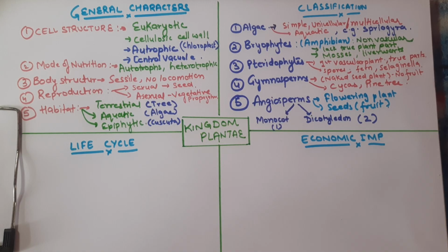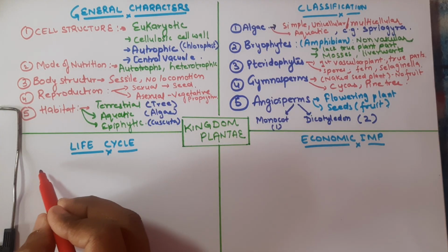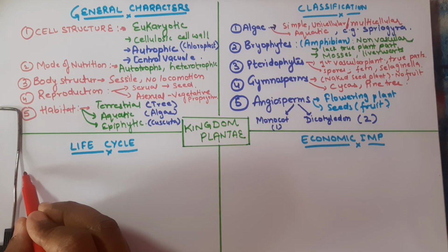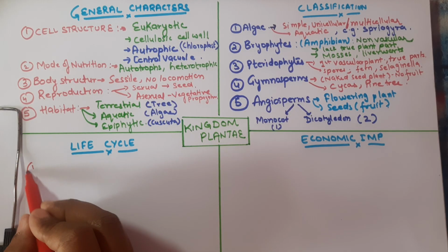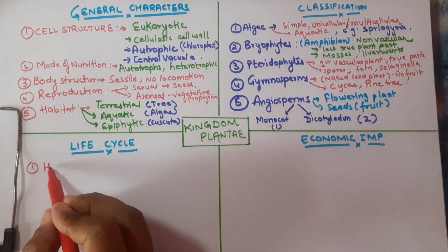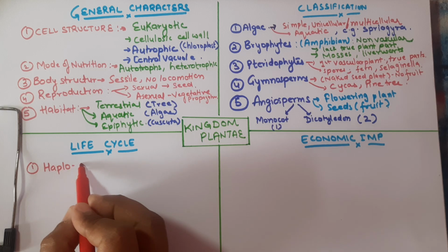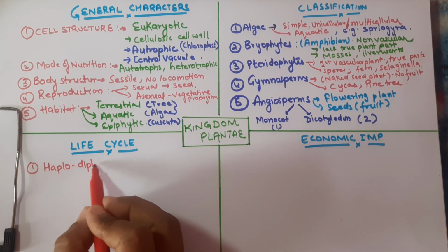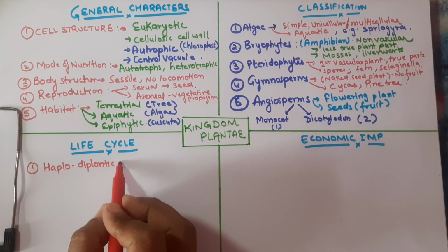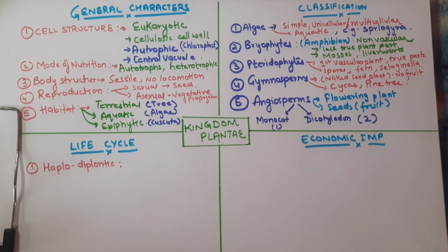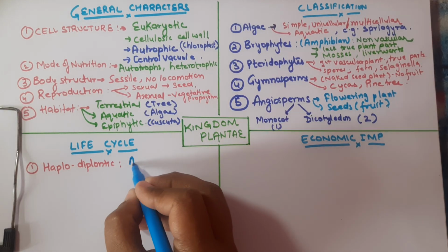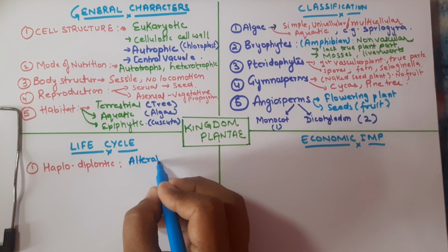Now let's talk about the life cycle. The Kingdom Plantae species display three types of life cycle. The first one is the haplodiplontic life cycle. In this life cycle, there is an alternation of generations between the haploid gametophyte and the diploid sporophyte.